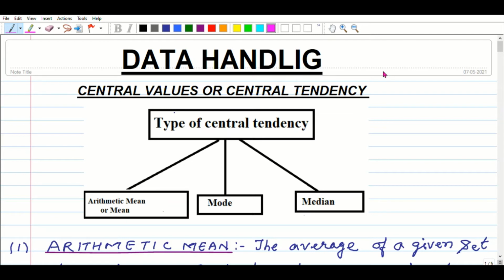For example, average marks, average temperature, average age of students of class 7, etc. If we say that the average age of class 7 students is 10 years, it does not mean that the age of each student in the class is 10 years.